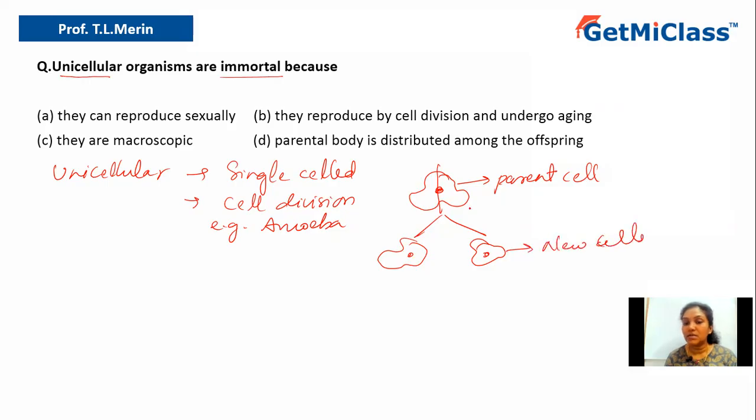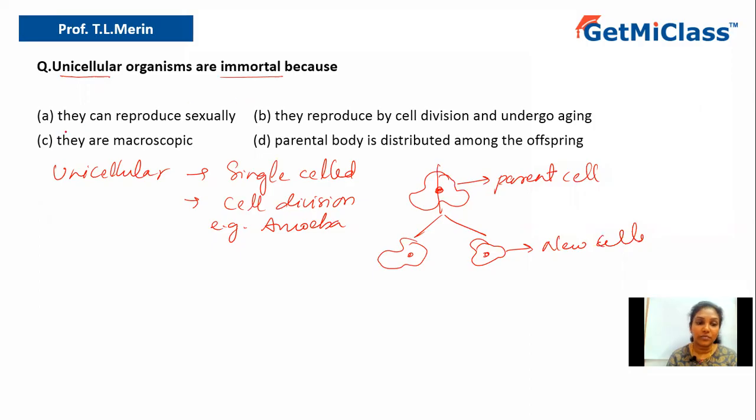Since now the parental cell doesn't exist because it has already divided into two, there is no point of talking about aging of the cell, because the same cell itself is getting divided into two new cells. So it doesn't have death at all. Hence, we can consider unicellular organisms as immortal.